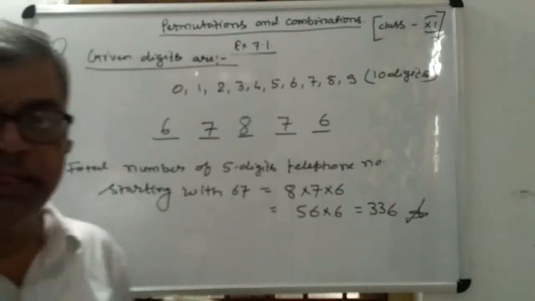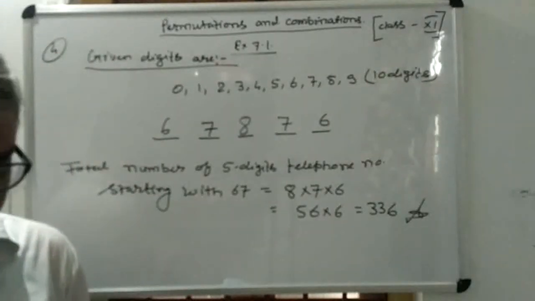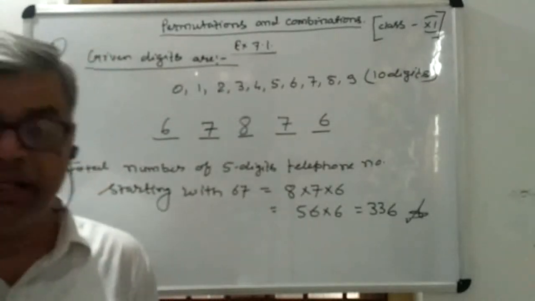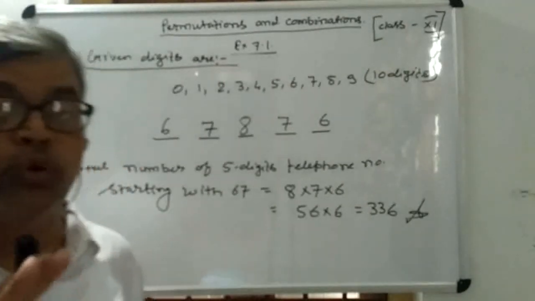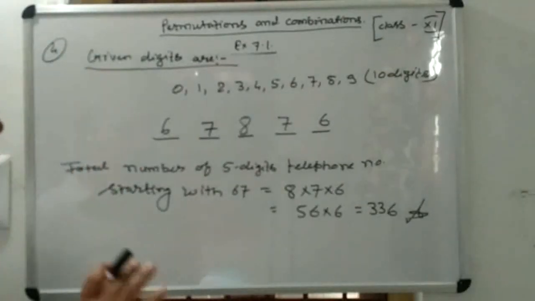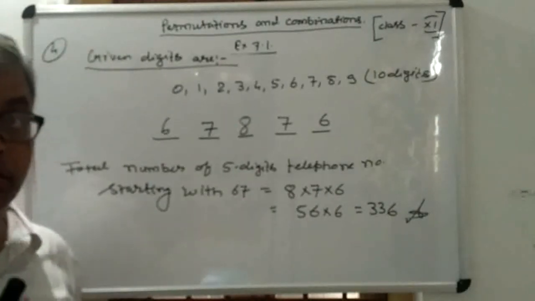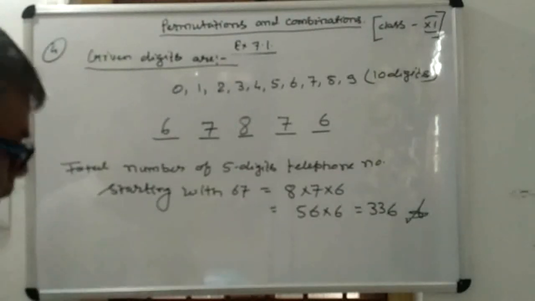Such numbers can be generated, which start with 67, and there will be no repetition of the digits. So this is the method by which you can solve this type of question.